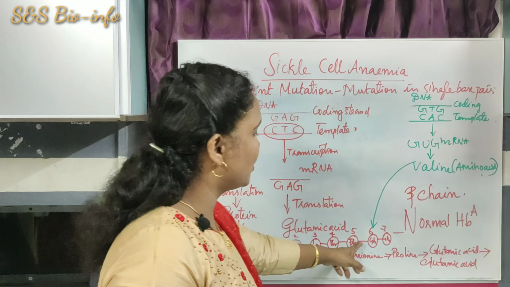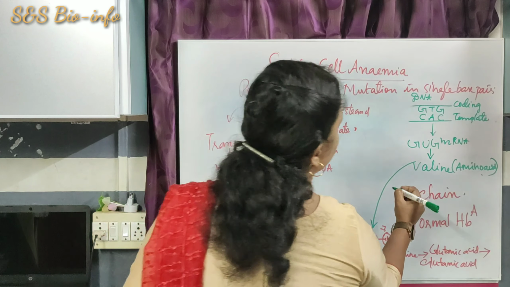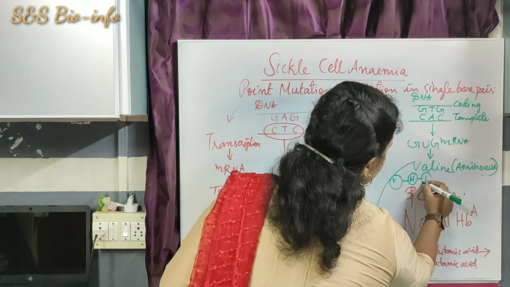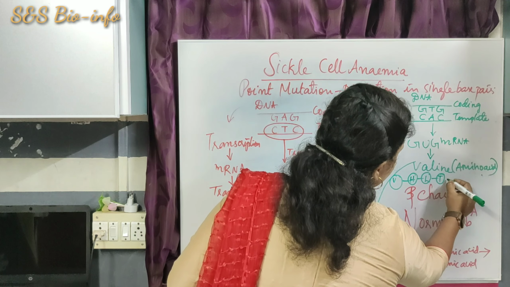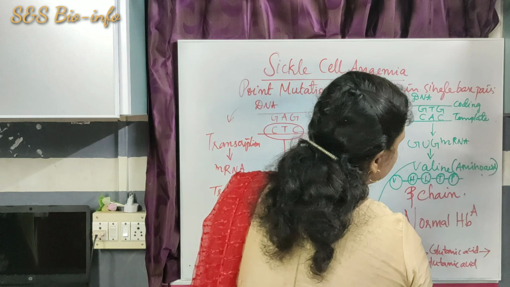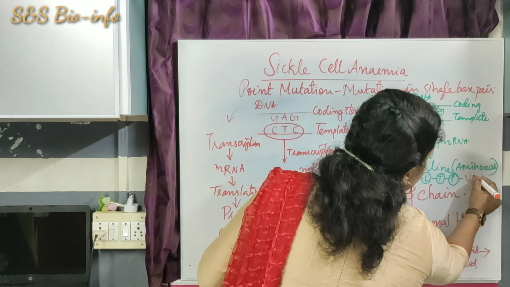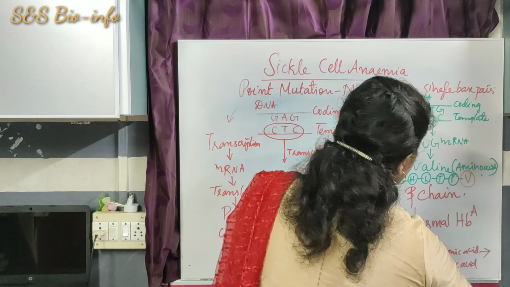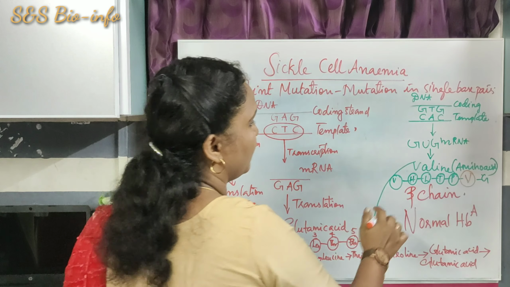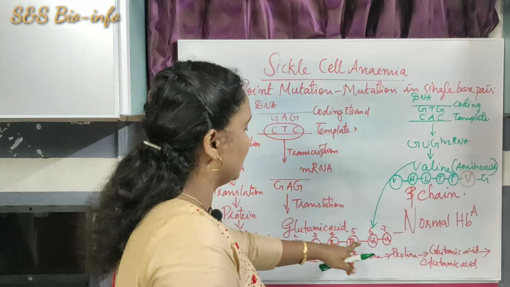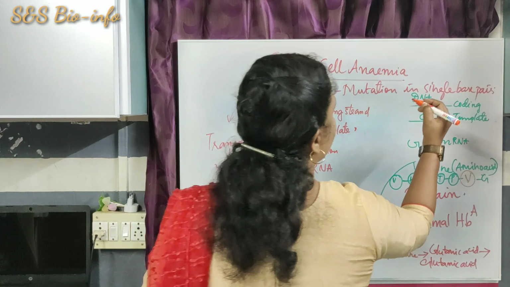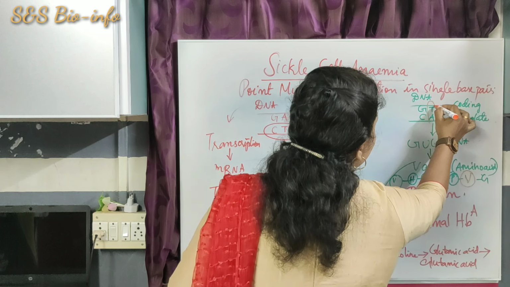So the structure changes like this: valine, histidine, leucine, threonine, proline, next valine, then glutamic acid. So this is the way the structure changes. Here the 6th position, the glutamic acid, is occupied by the valine. How does it happen? Because of the single mutation, one base pair mutation.